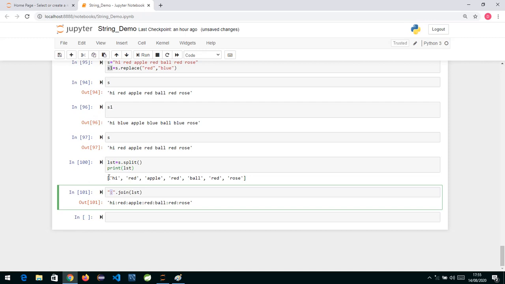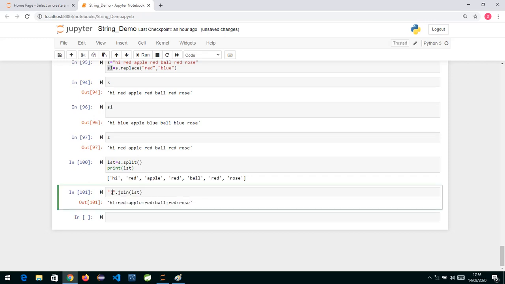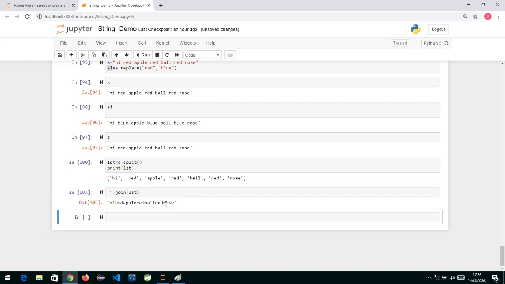So from this iterable, it is going to form a single string over here. Join means it is going to join and form a string together. What is the character by which you want to join? If I specify plus over here, you will see plus in between. And if I specify nothing over here, you will see it as one string, the whole word.